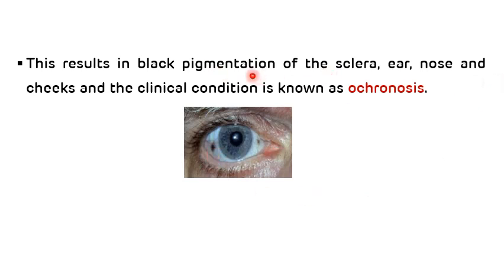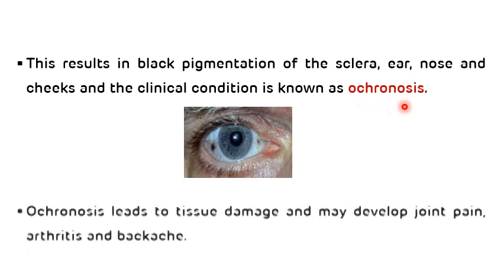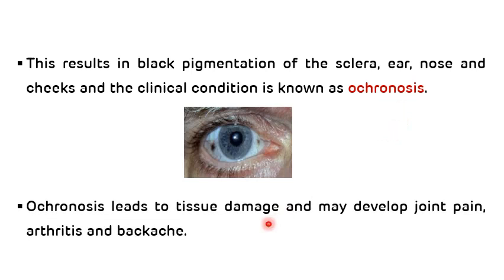So all together, that is black pigmentation of sclera, ear, nose and cheeks, is known as ochronosis. And this ochronosis can lead to tissue damage, and the patient may develop joint pain, arthritis and backache. So that is regarding the clinical features of alkaptonuria.